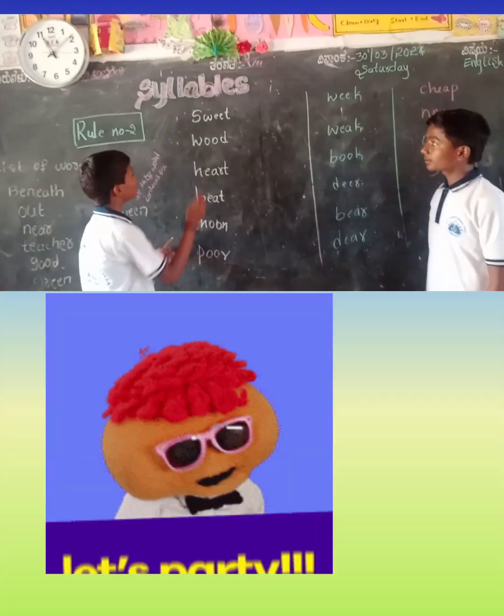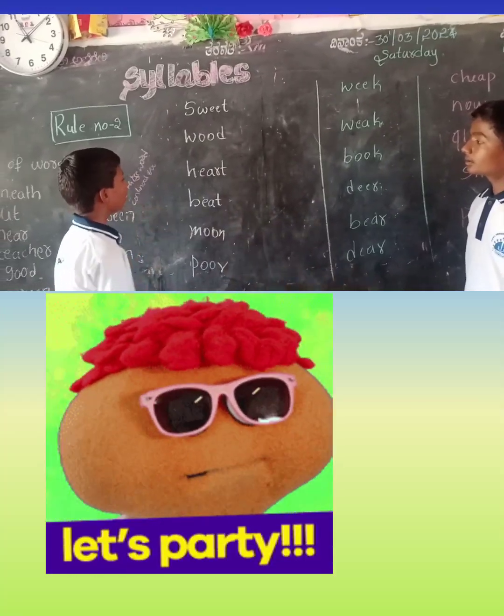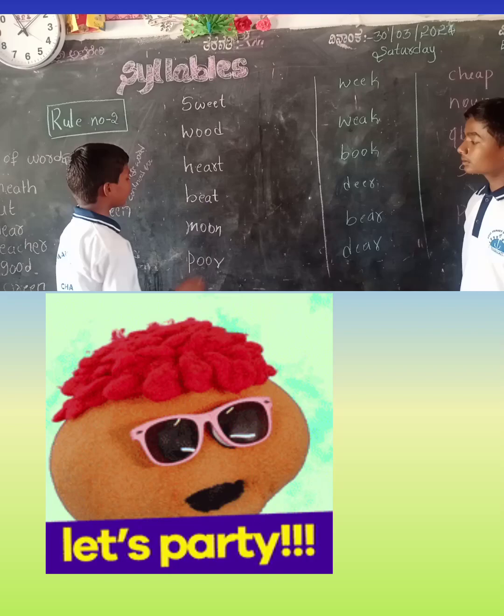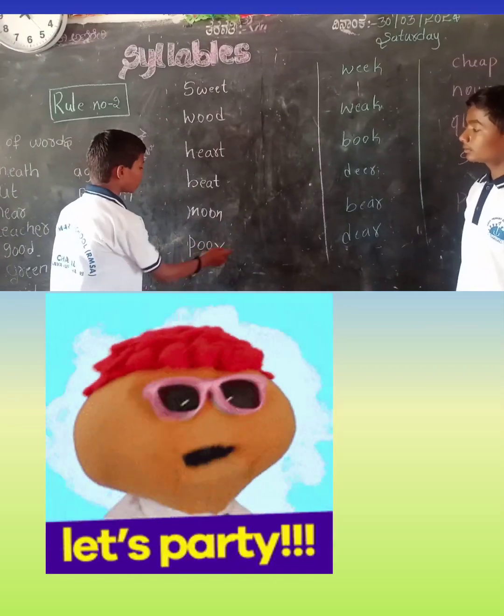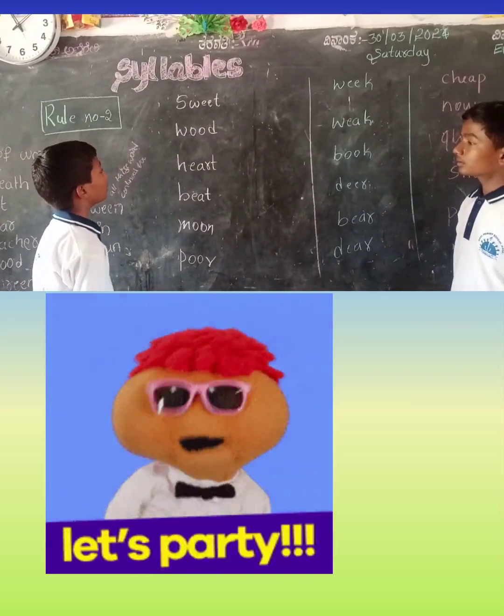Very. Sweet is 1 syllable word. Wood is 1 syllable word. Heart is 1 syllable word. Beat is 1 syllable word. Moon is 1 syllable word. Poor is 1 syllable word. All these words have continuous vowels.